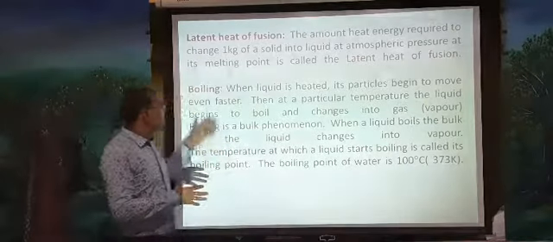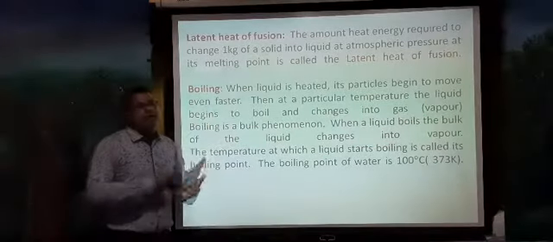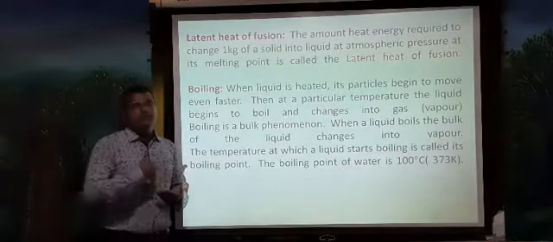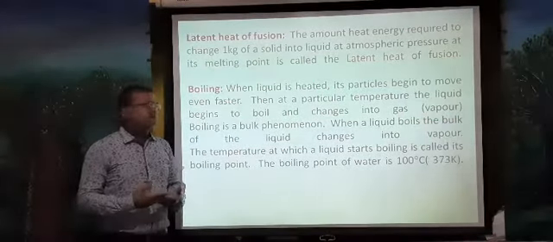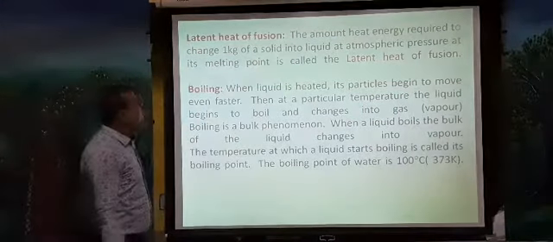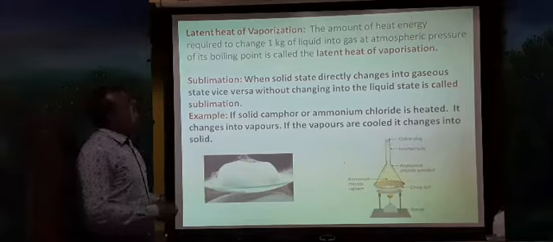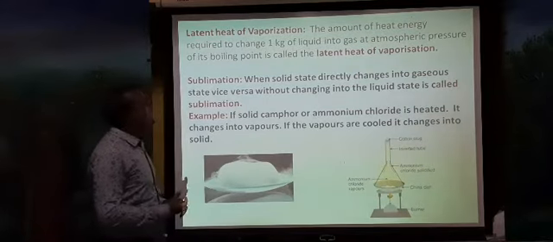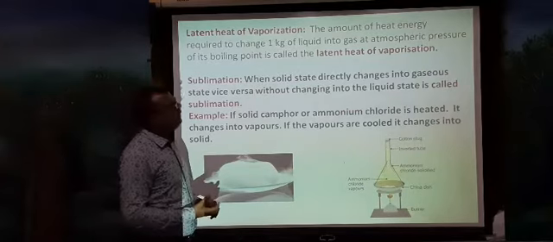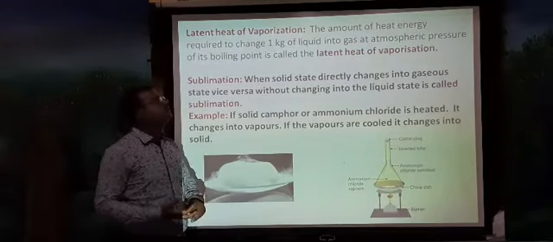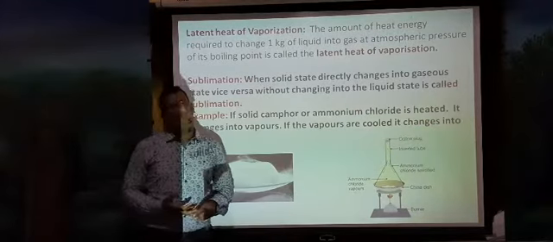So this is boiling. Boiling means, when you boil the liquid, it starts converting into what? Gaseous state. This is boiling, and this is the boiling point. Next is latent heat of vaporization. The amount of energy required to change 1 kg of liquid into gas at atmospheric pressure at its boiling point is called the latent heat of vaporization.